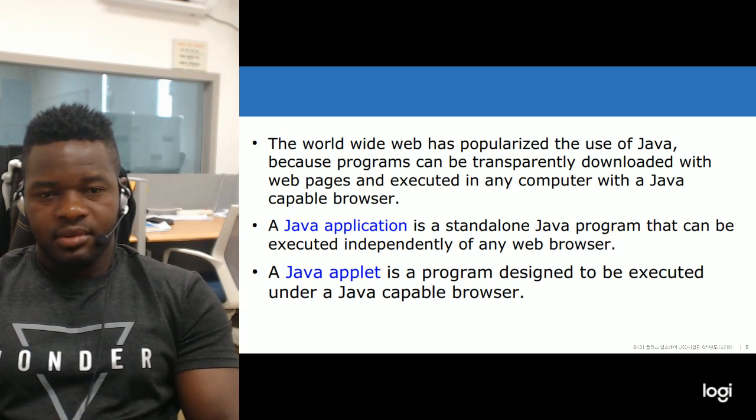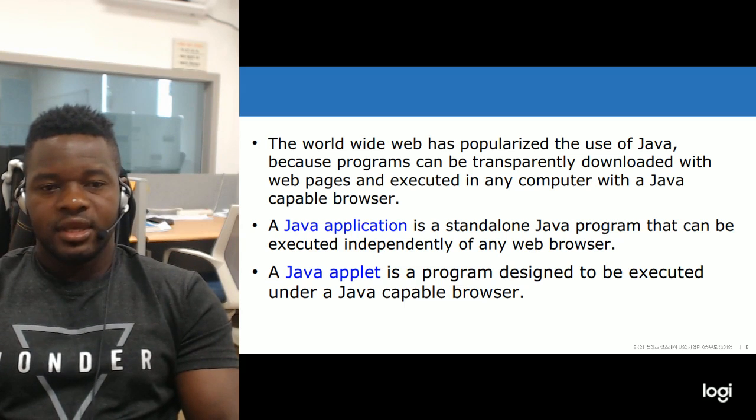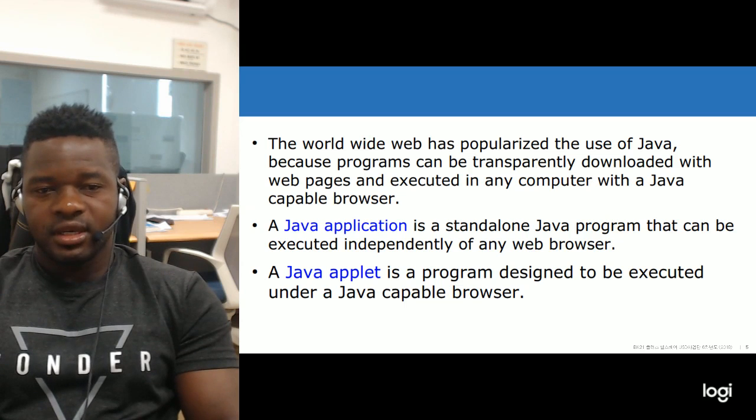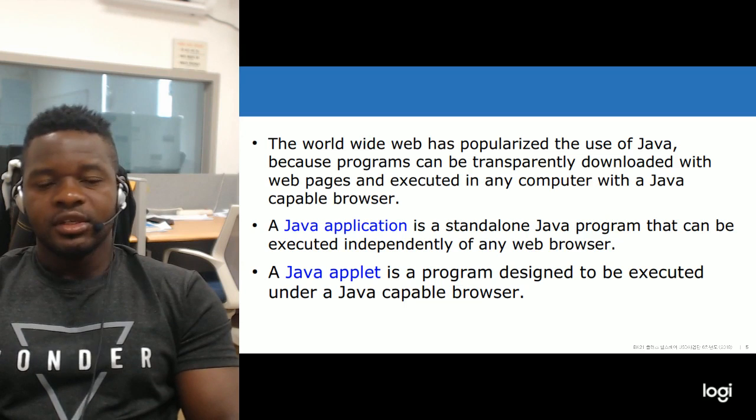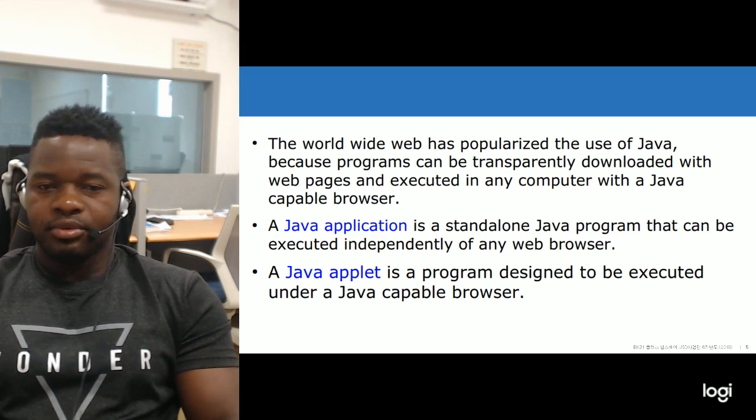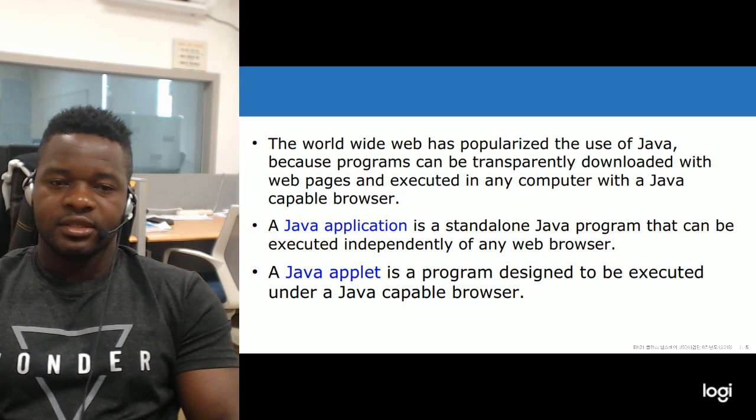A Java application is a standard Java program that can be executed independently of any web browser. A Java applet is a program designed to be executed under a Java capable browser.